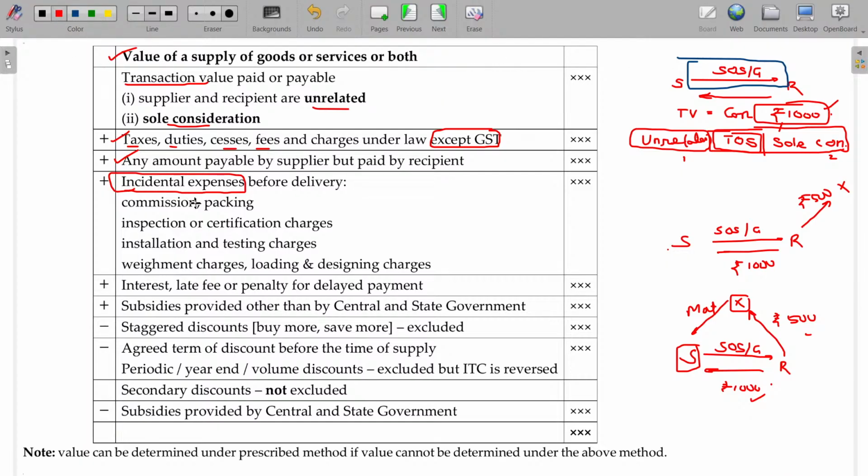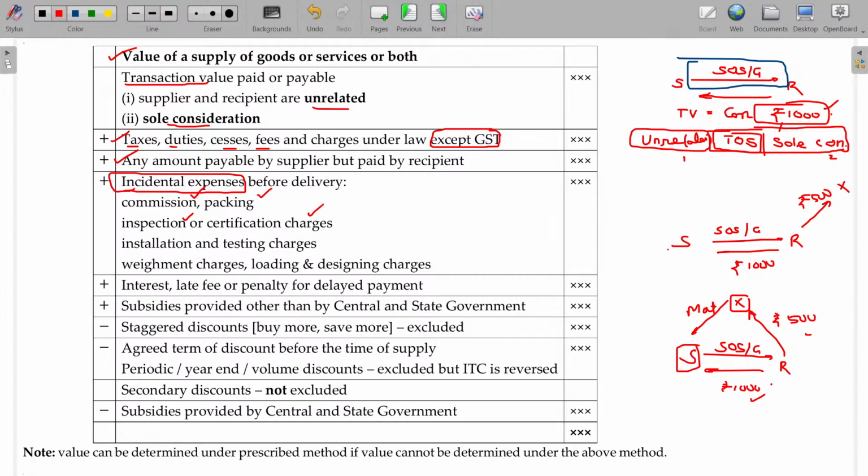What are they? Commission, packing, and the recipient demanded the item that you deliver should be 100% perfect. So before you deliver, cross verify whether it is suitable for consumption or not. If there is any problem, you have to take it back there itself, don't deliver to me. Sir, for the inspection there is an additional cost. Okay, I am willing to pay for that one also. Now the consideration being inclusive of the inspection charges.